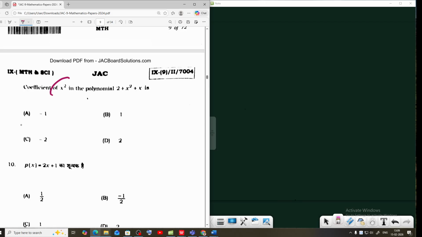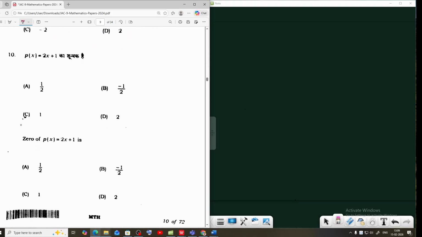Coefficient of x square in the polynomial. The equation is 2 plus x square plus x. That means coefficient of x square is 1. Here it will be 1, option number A.